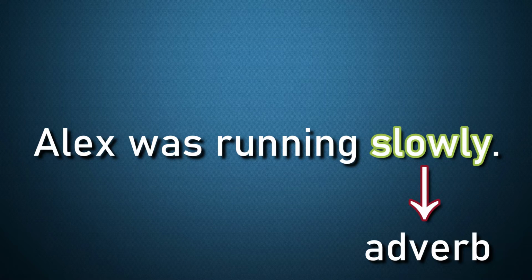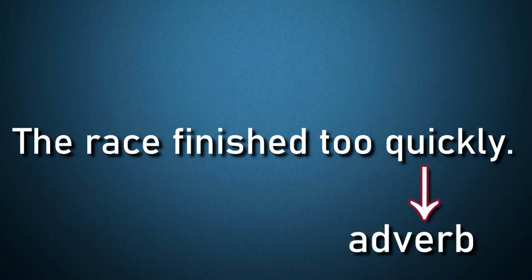Let's look into another example. The race finished too quickly. Here you must notice that there are 2 adverbs. The word quickly is describing the verb finished, so it is an adverb. Also, the word too is describing the adverb quickly. So we can say that this is another adverb in this sentence.